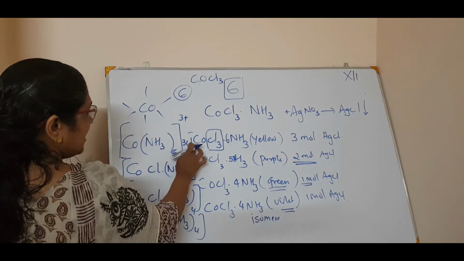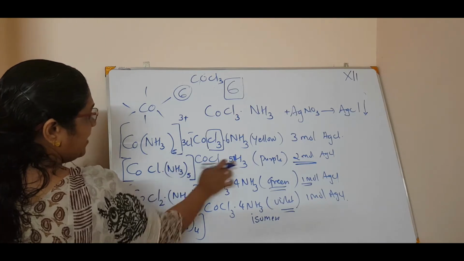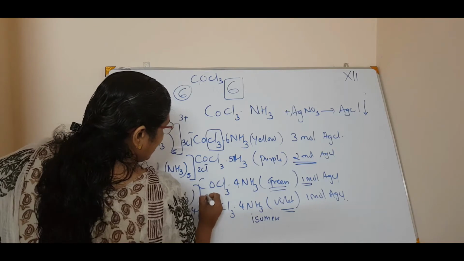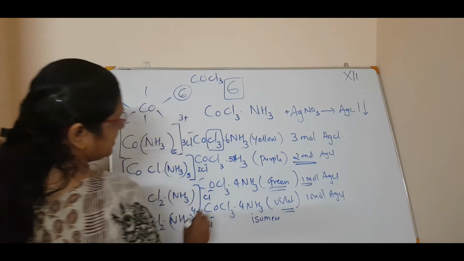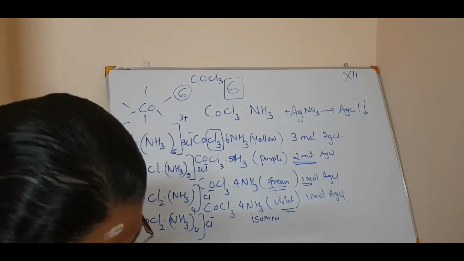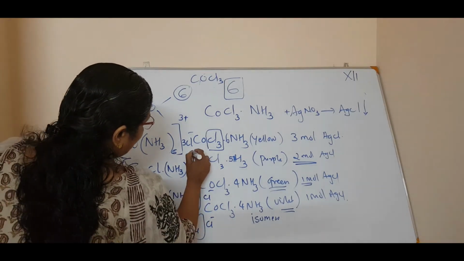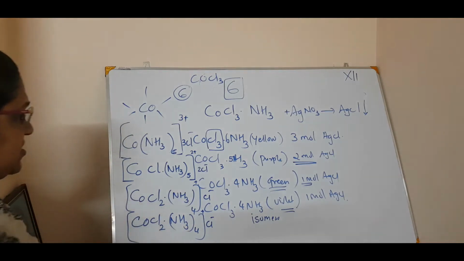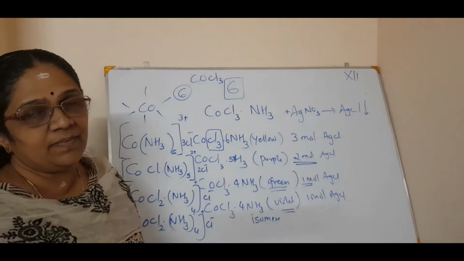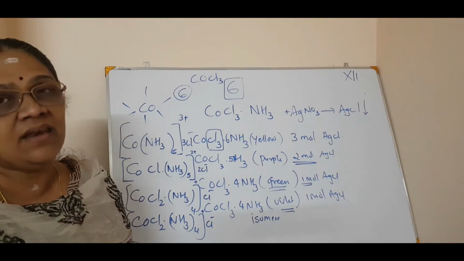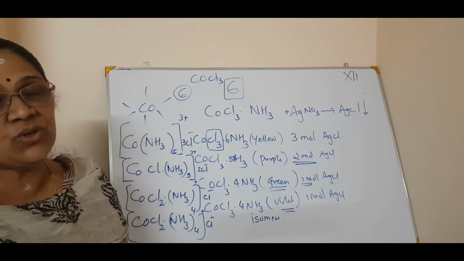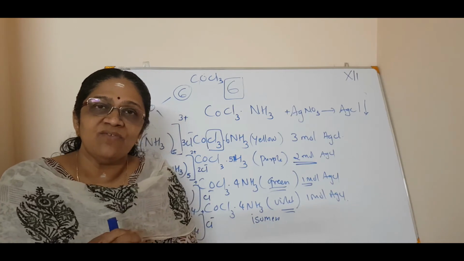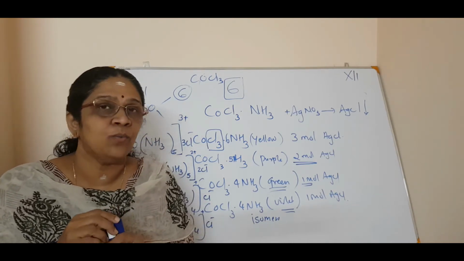Just as we wrote 3 Cl minus, here we can write 2 Cl minus, here Cl minus, and here Cl minus, depending on how many chlorines went out. Accordingly the charge can be 3 plus, 2 plus, or plus. We will study later how to write the name of the coordination compound. So this is about the primary valency and the secondary valency proposed by Alfred Werner.